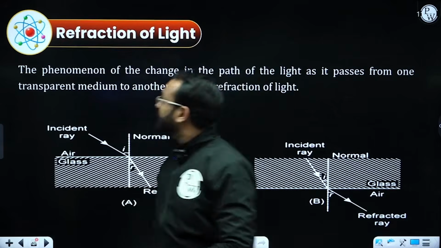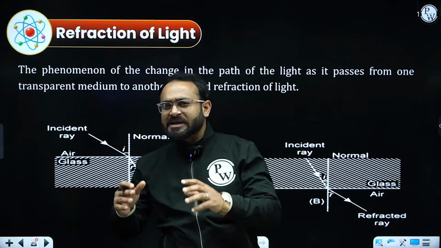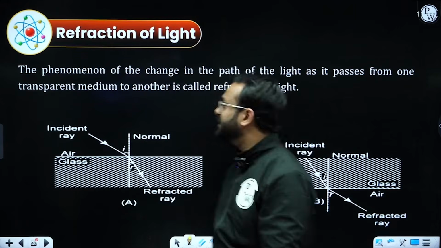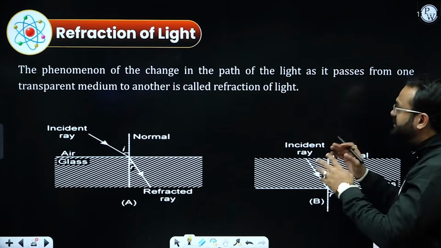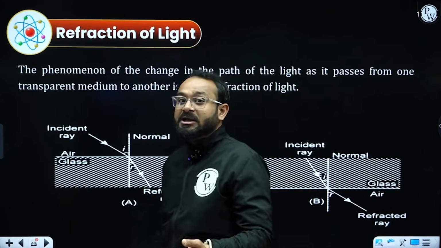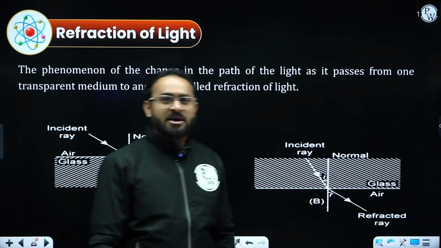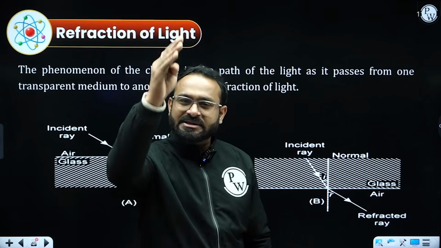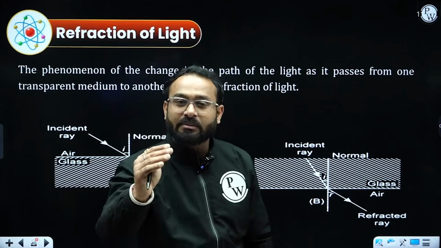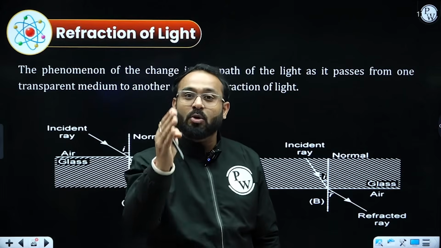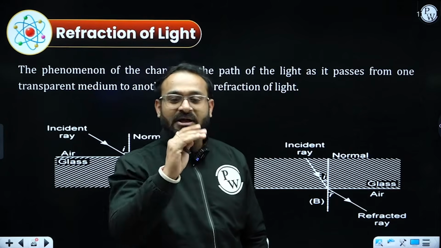Now we will be starting refraction. So what is refraction? Just make another segment for the refraction of light. As per the definition, refraction of light is the phenomenon of change in the path of light as it travels from one transparent medium to another medium. It is very easy to understand. If a ray of light is incident from one medium to another medium, it deviates its path or changes its direction. This is what refraction is.